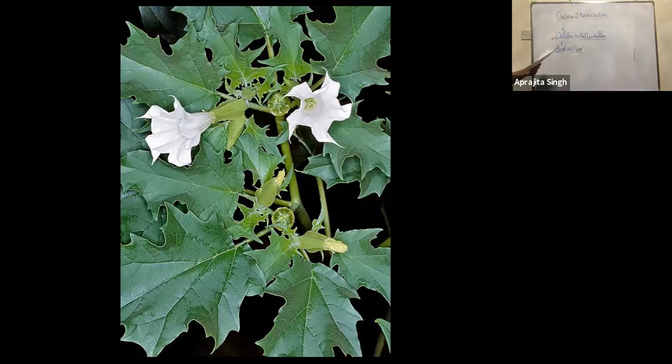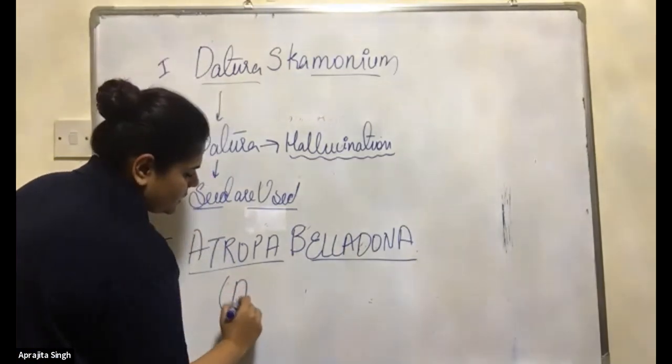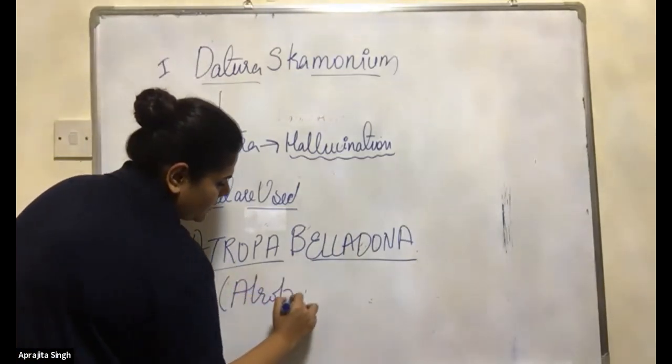They cause hallucination. The next is Atropa belladonna. It's a very interesting drug. You know, it's also known as atropine.